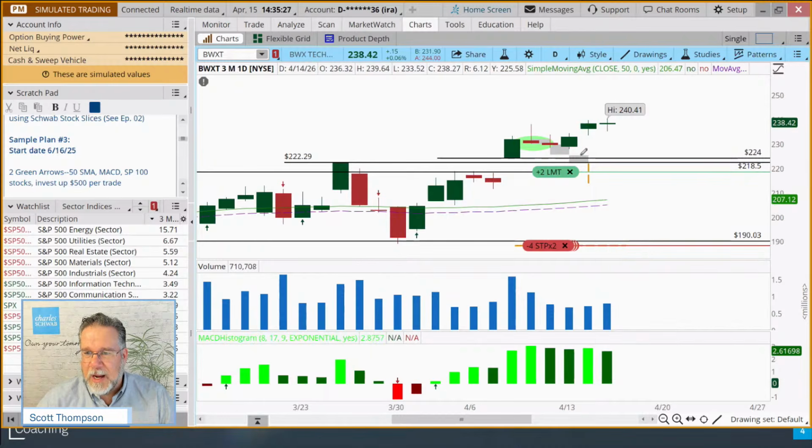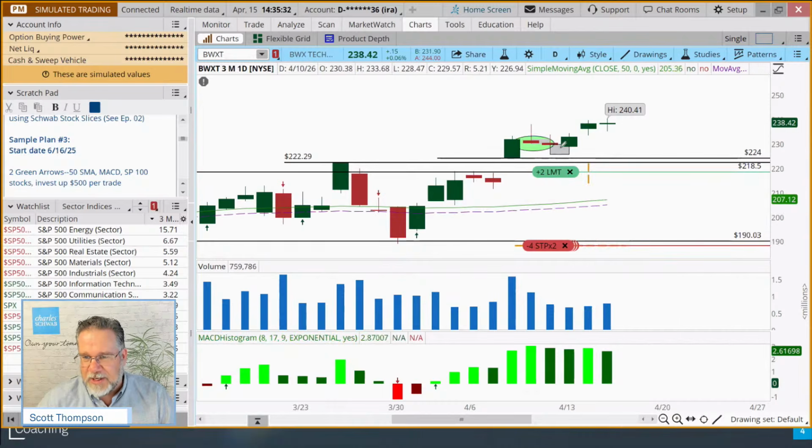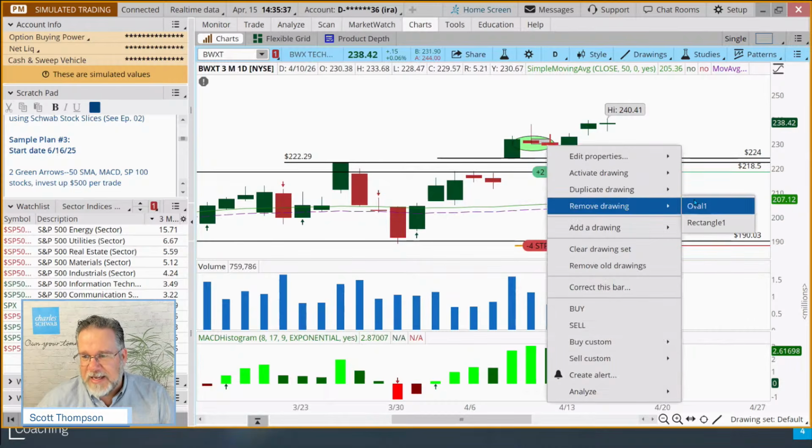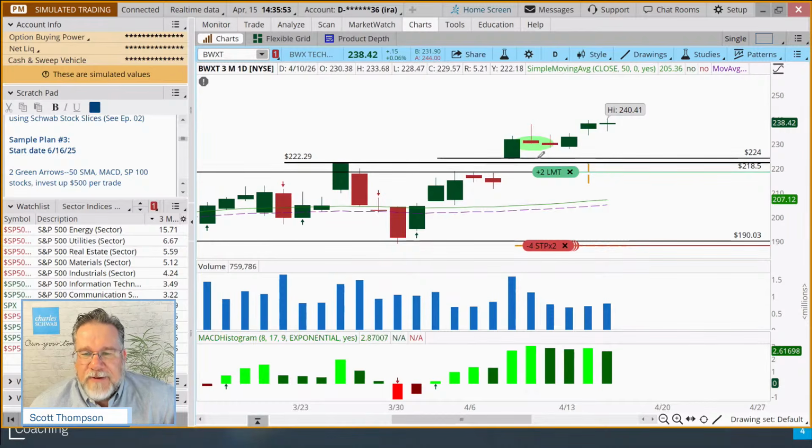Let's remove drawing. But I found this enjoyable, number one, and kind of fun to do when I was first getting started in my trading and investing: if I looked at a stock and I thought to myself, well, what might happen? And if we saw a shooting star, that's a bearish reversal candle pattern. It would not be unusual for the stock to pull back. In fact, we talked about that, right? We talked about stocks that break out oftentimes, about 7 times out of 10, will come back and test some of those areas as potential support.